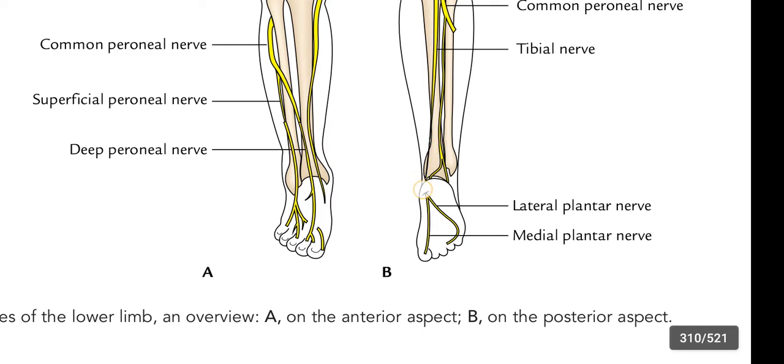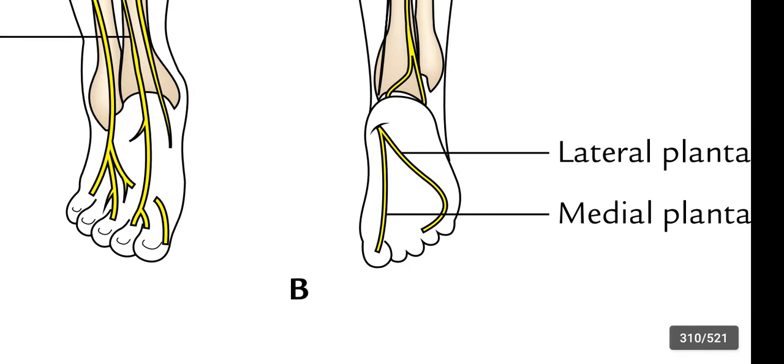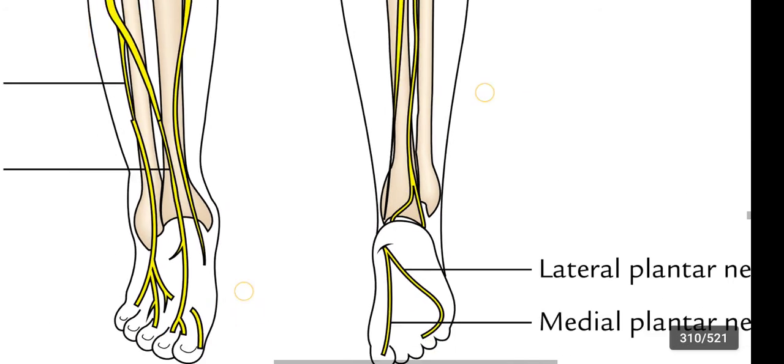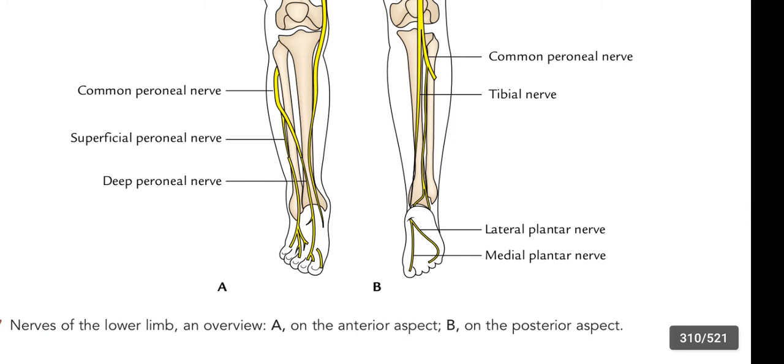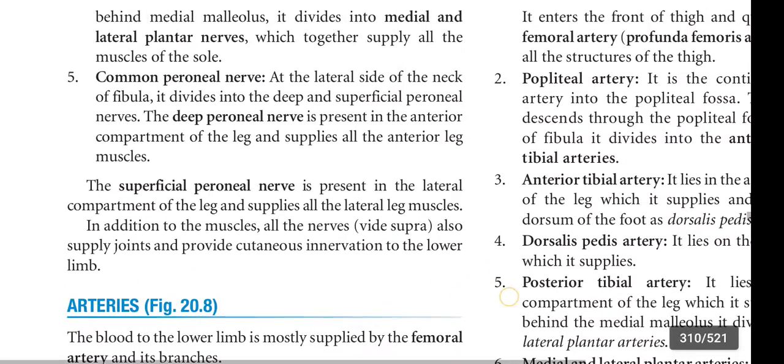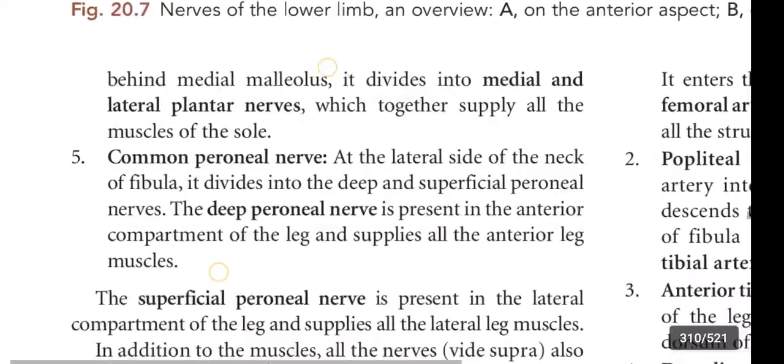Behind the medial malleolus, this tibial nerve is divided into two nerves, the medial and lateral plantar nerves. These two nerves supply all the muscles of the sole.